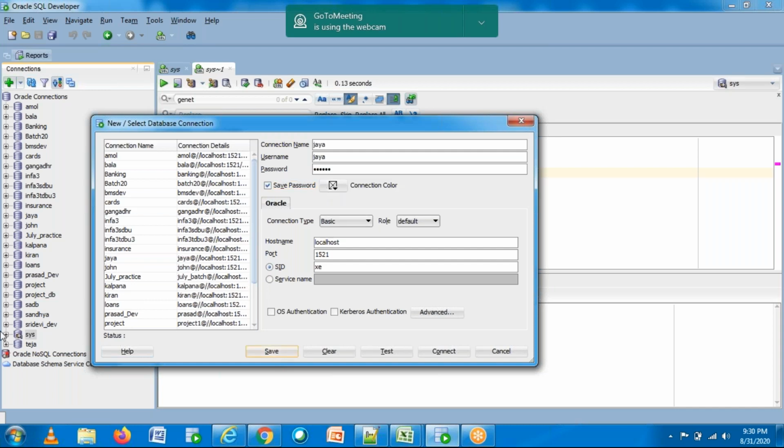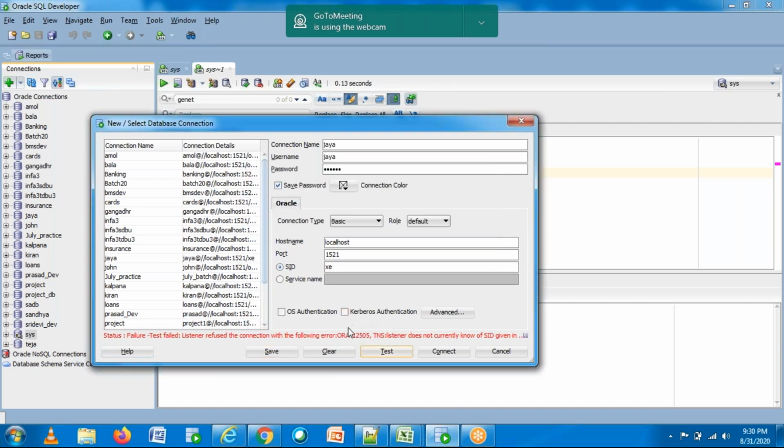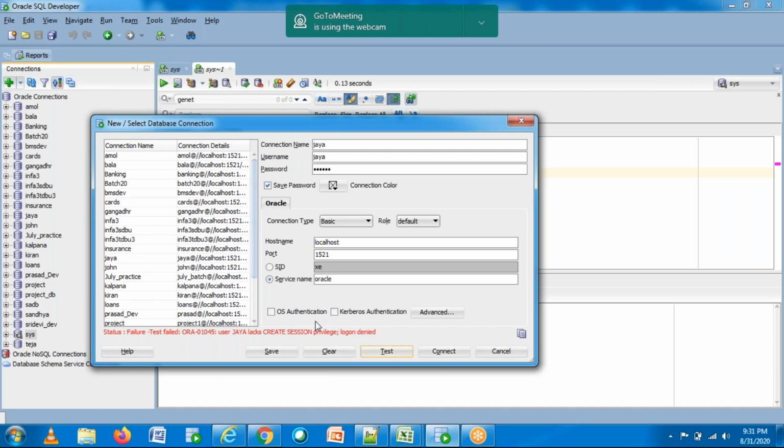So once you click on save, can you see the user got added here, Jaya? Now just click on test. Once you click on test, I'll tell you here the database name should be Oracle. I'll tell you how to give the database name. Once you're ready with the software, I'll show you how to create the database and all.